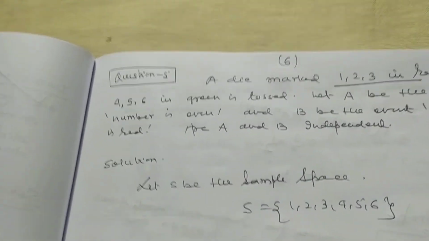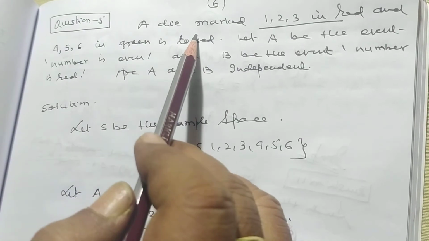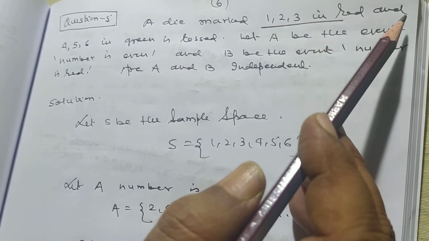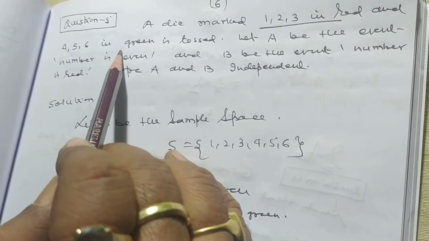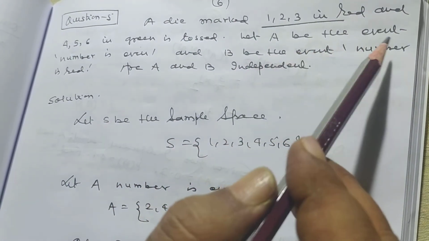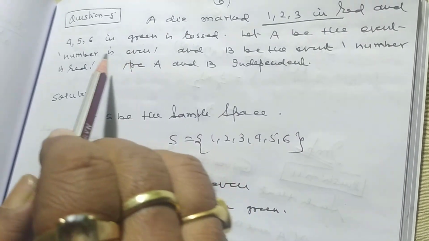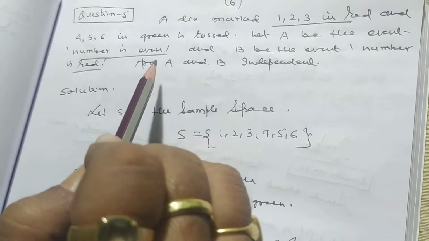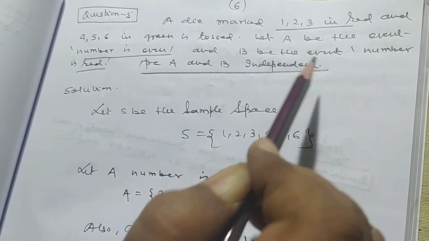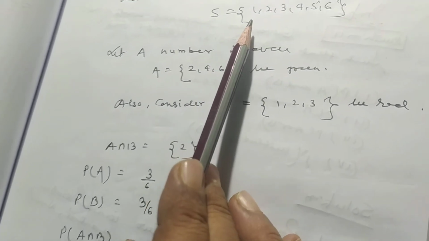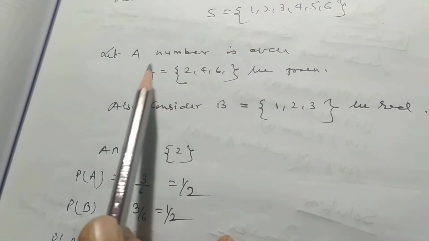Now, I want to solve problem number 5. A die marked 1, 2, 3 in red and 4, 5, 6 in green is tossed. Let A be the event that the number is even, and B be the event that the number is red. Are A and B independent? Let S be the sample space: 1, 2, 3, 4, 5, 6. A: number is even.